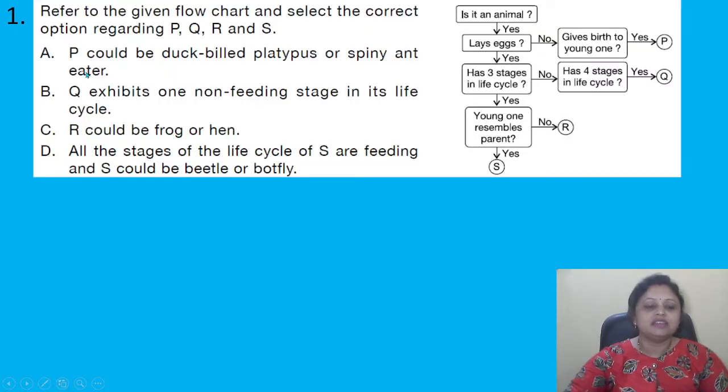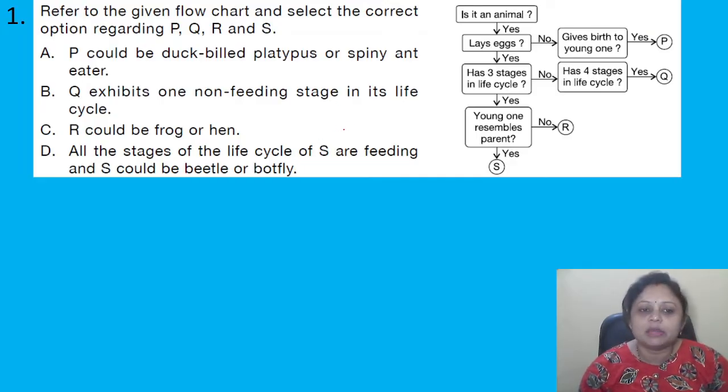Our first question: refer to the given flowchart and select the correct option regarding P, Q, R and S. Options are A. P could be duck-billed platypus or spiny anteater. B. Q exhibits one non-feeding stage in its life cycle. C. R could be frog or hen. D. All the stages of the life cycle of S are feeding and S could be beetle or butterfly.